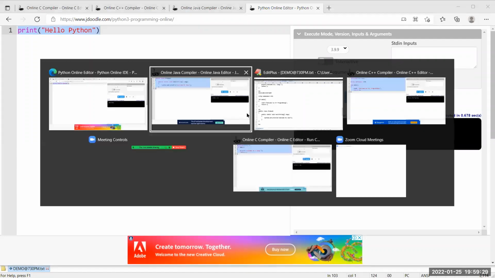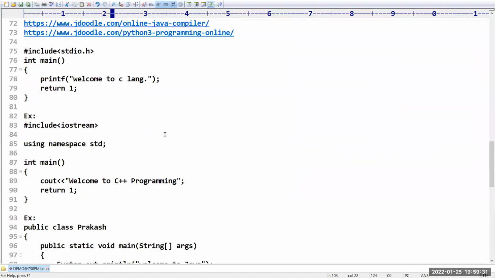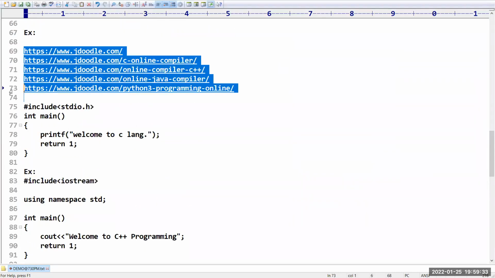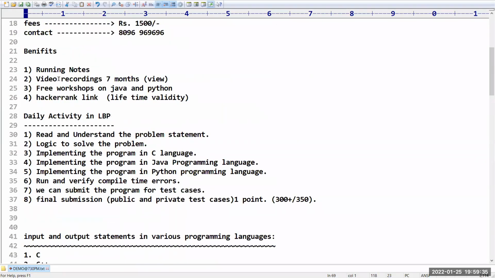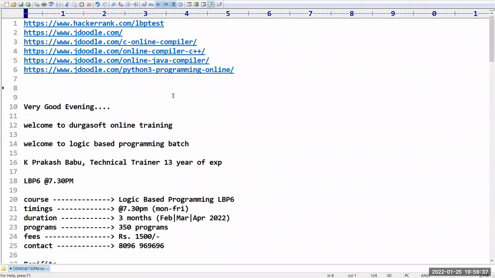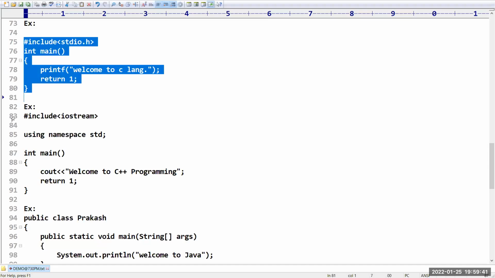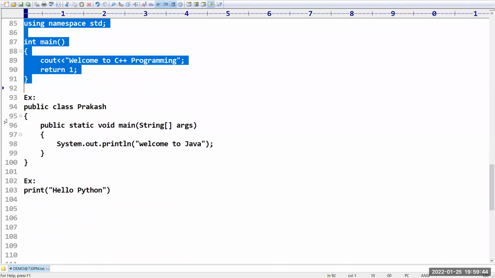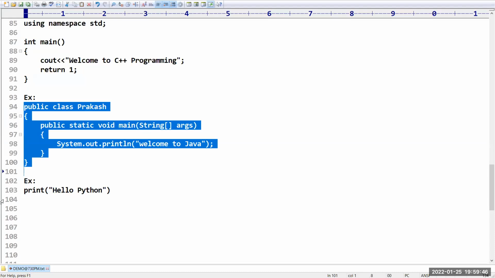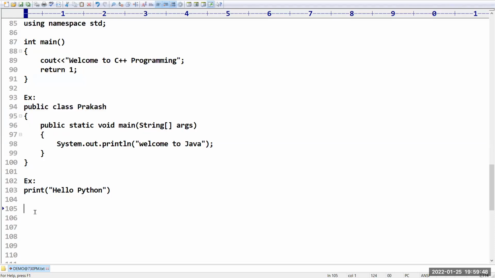Sir, in all these four programs, my intention is to explain how output statements are going to work. That is the concept. So in C language, printf. In C++, cout. In Java, System.out.print. In Python, print. Sir, some people are asking, what is the reason why you are taking return one?